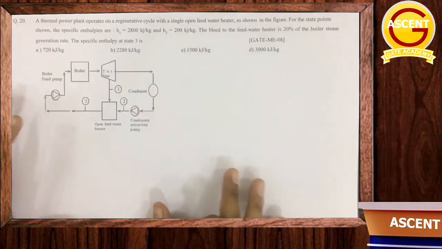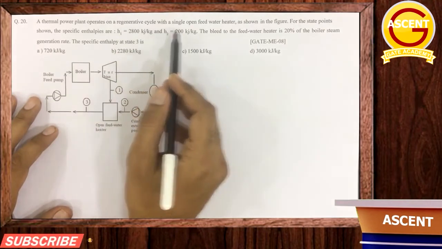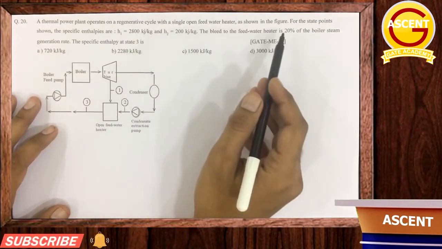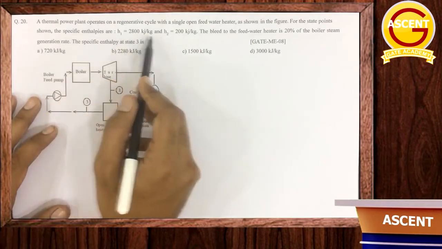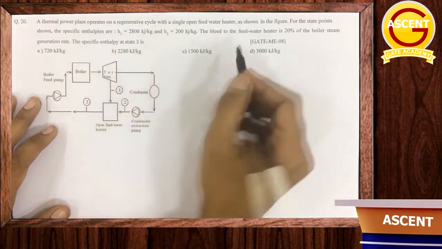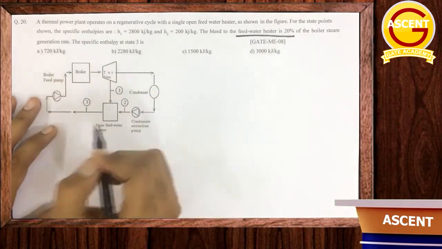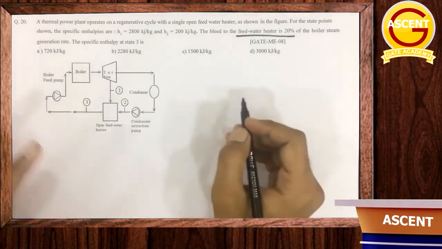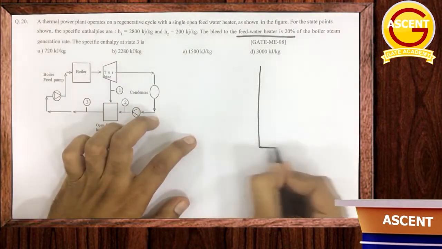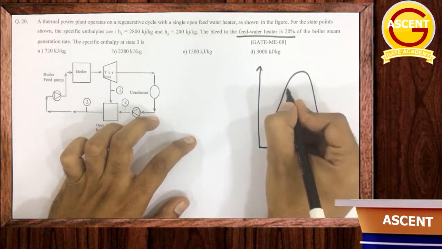Getting this now? Okay, next question says a thermal power plant operates on a regenerative cycle with a single open feed water heater as shown in figure. For the state points shown, the enthalpies H1 and H2 are given. The bleed to the feed water heater is 20% of the steam generation rate. The specific enthalpy at point 3 is. Okay, so if I draw the regenerative cycle here, now what are the points given here?